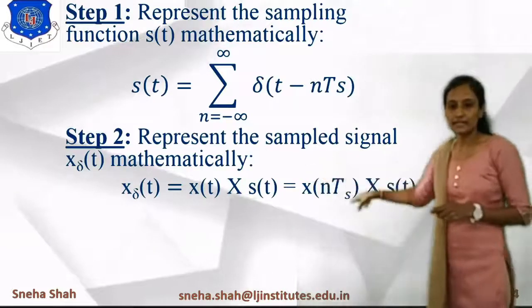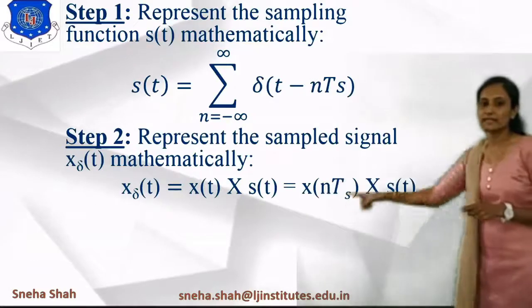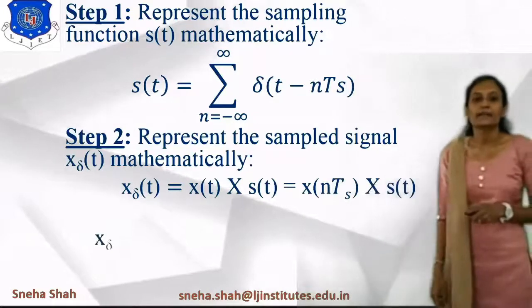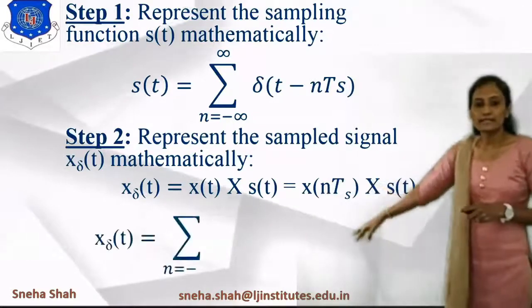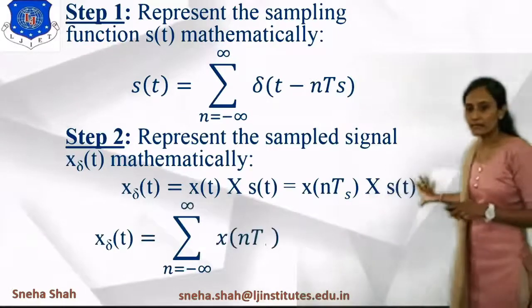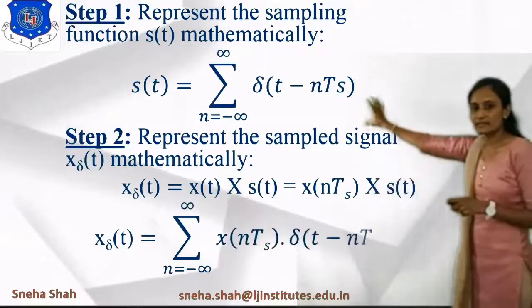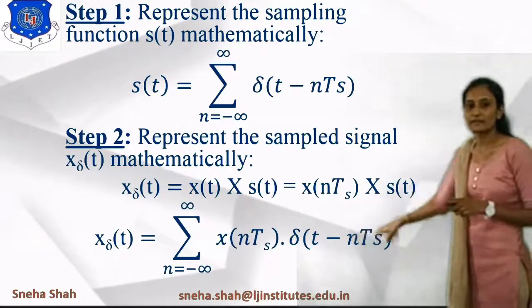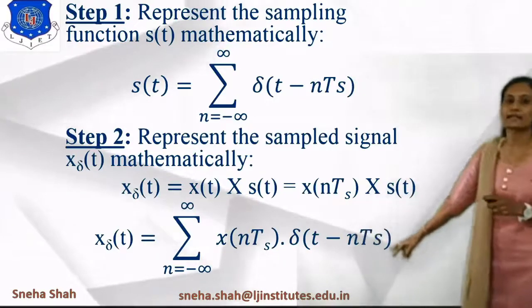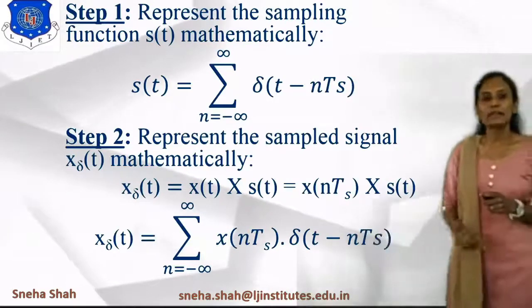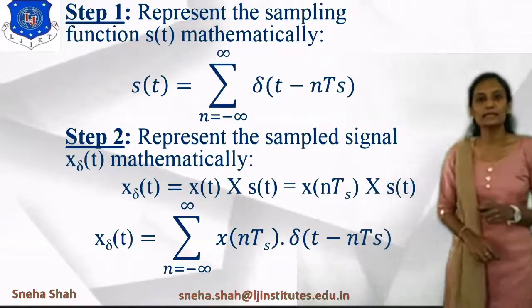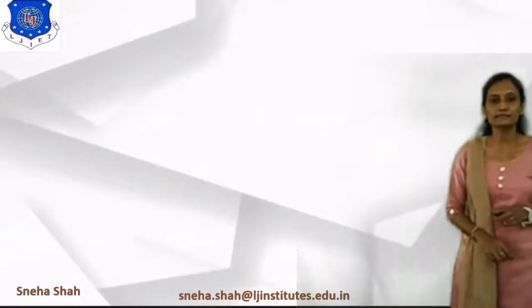So x of nTs into s of t is represented as x delta of t. Putting the value of s of t from the earlier equation, we get x delta of t equals summation n equals minus infinity to infinity x of nTs into delta of t minus nTs.